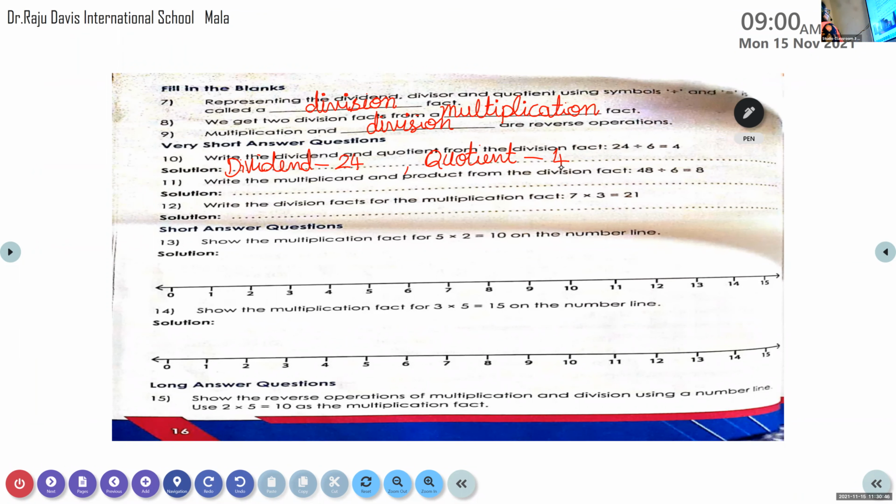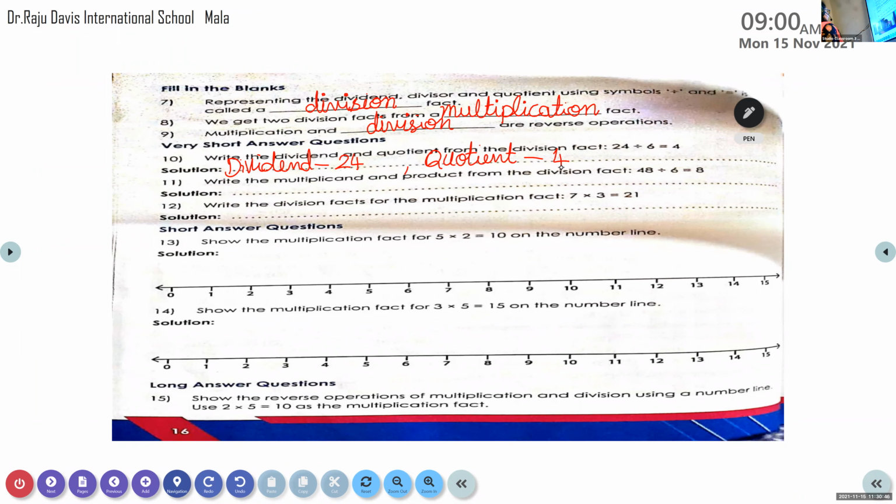So what you have to do is, circle the first number, then 5 times you have to take 2, isn't it? So every second number is to be circled, 1, 2, 1, 2 till 10. The product is 10, so you have to do like this.